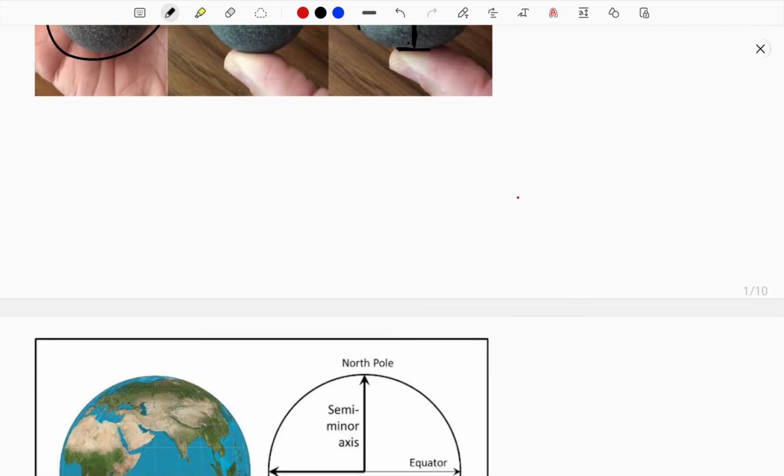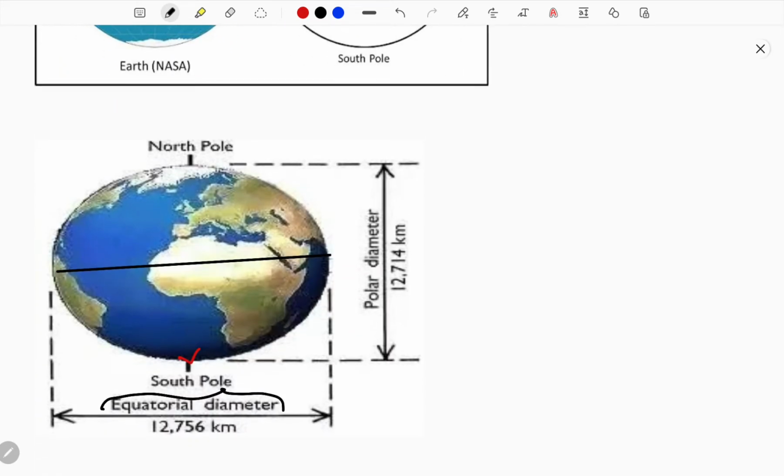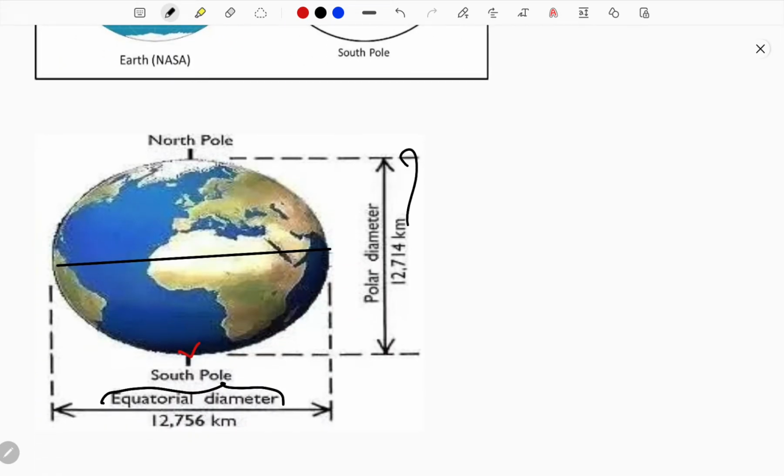Next, let me show the image. Here you can see the north pole, this is the small semi-minor axis. Near the equator, this is the semi-major axis. This length is a bit more, so it is called the major axis. This length is a little less, so this is considered the minor axis. And here you can see the polar distance I had provided and the equatorial distance I had provided, where the distance varies, and the difference would be 42 kilometers. Now you would have some clarity on this.